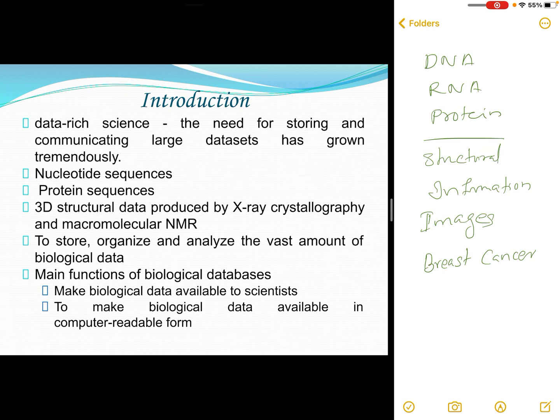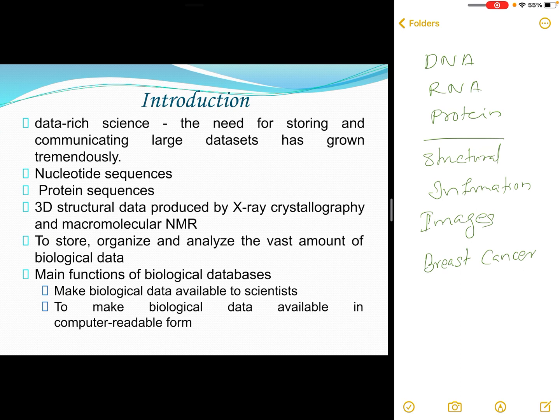All these things are stored in one place, so that if a person is interested in breast cancer, he or she can directly go to this database, access the concerned data, and even upload data too. That is one of the important concepts behind biological databases.